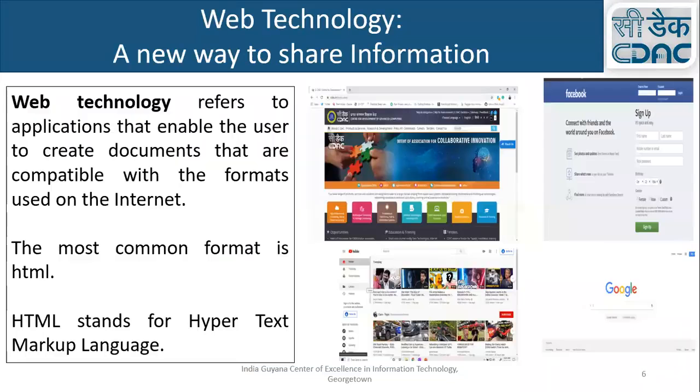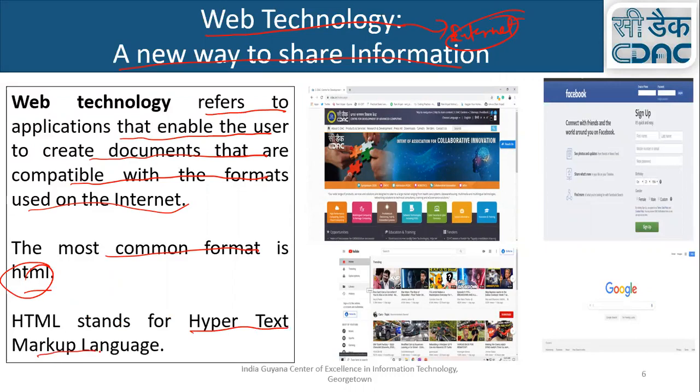So let's move to the next slide. Some web technology software. Anything that is available over the internet is basically web technology software. Web technology refers to applications that enable the user to create documents that are compatible with the format used on the internet. The most common format is HTML, and this HTML stands for Hypertext Markup Language.